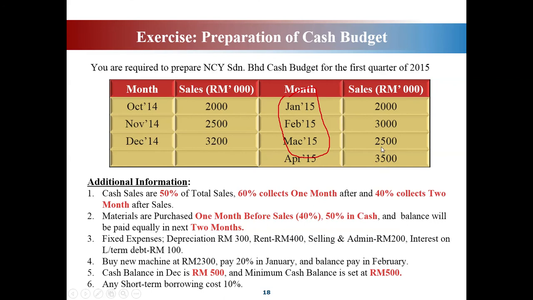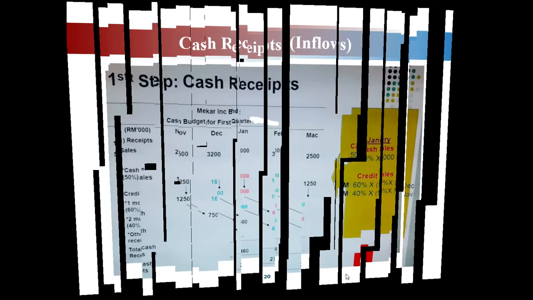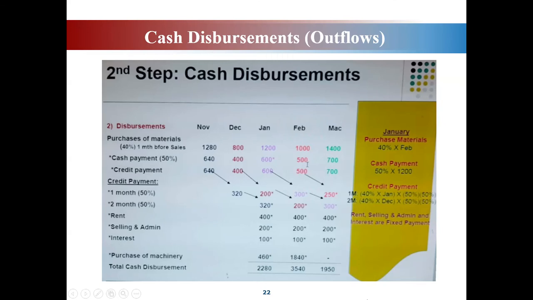So this is total sales in April, and you purchase the raw materials in March, 40% of the total sales in April. So 40% of 3,500, you will get 1,400. You take it from sales in April, you draw 40% from there.